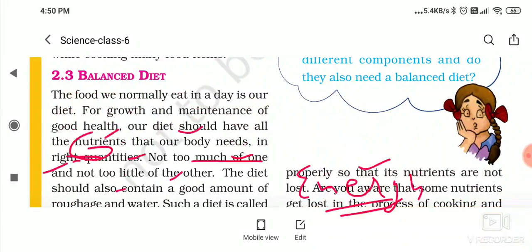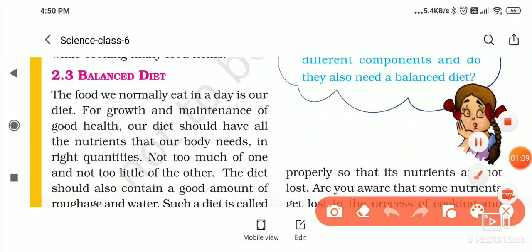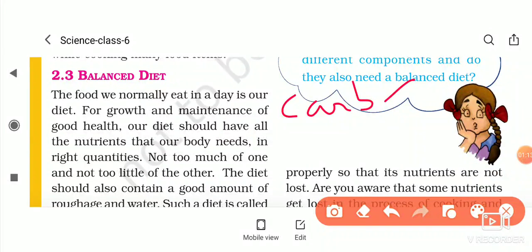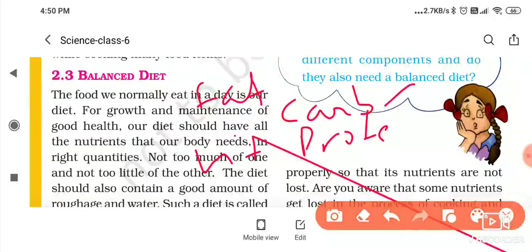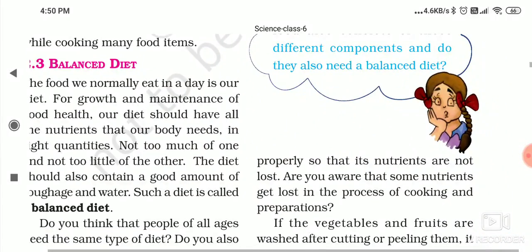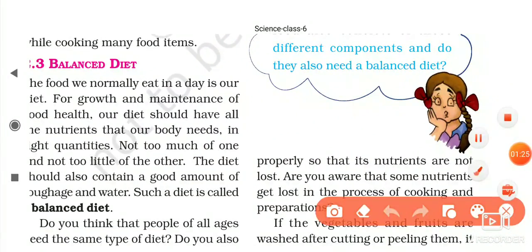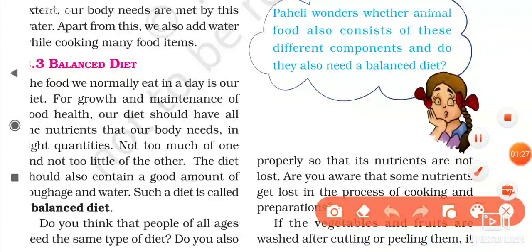As we know that the food provides us carbs, means carbohydrate, protein, fat, vitamins, lipids, etc. Means with food we can fulfill the requirement of nutrients.